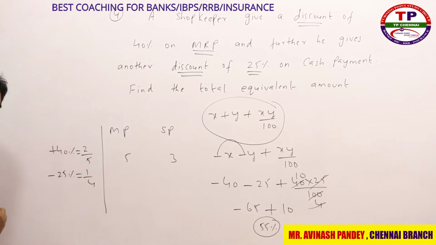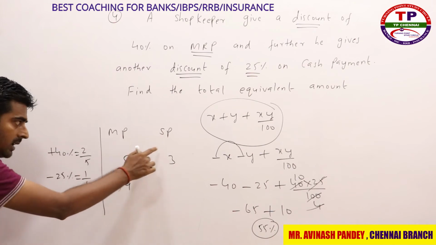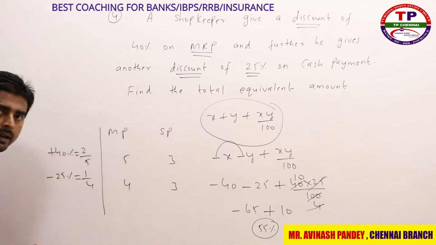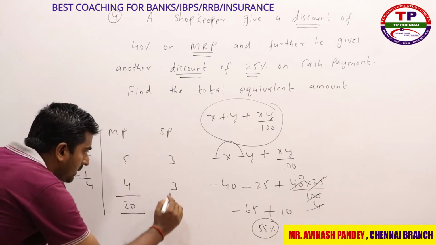1 by 4, right? 1 by 4. 4 rupees is the mark price, 1 rupee discount is there. So what about the selling price? 3 rupees, right? Multiply these two. What is 5 into 4? 20. What is 3 into 3?